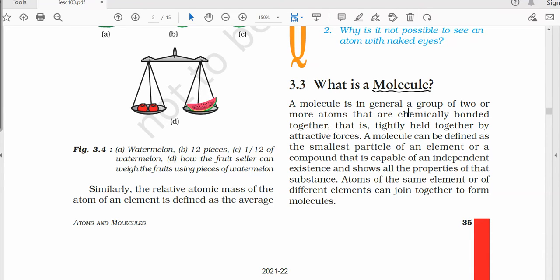A molecule, in general, we can say, is a group of two or more atoms that are chemically bonded together. That is what the word chemically bonded means, that they are tightly held together by attractive forces. So according to this, a molecule can be defined as the smallest particle of an element or a compound that is capable of an independent existence and shows all the properties of that particular substance.